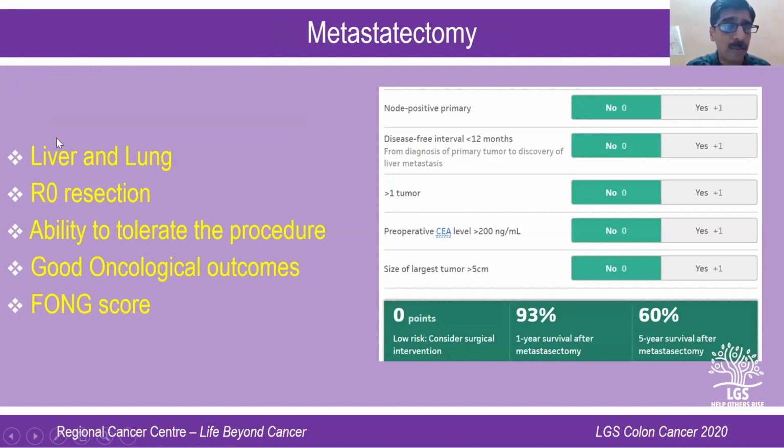And how would you go about the treatment? Again, I would like to conclude by saying that you have to go for liver resection and lung resection. What matters is the ability to attain R0 resection and the functional status of the lung and the liver post-operatively. Good oncological outcomes. Again, there are scoring systems known as the FONG score to predict the outcome after metastasectomy. But colorectal cancer is one where you should aggressively pursue metastasectomy because the outcomes are superior in terms of multiple resections. You have non-resection methods like ablative methods. I'm not going into the concept of metastasectomy because that's not part of this particular talk today.